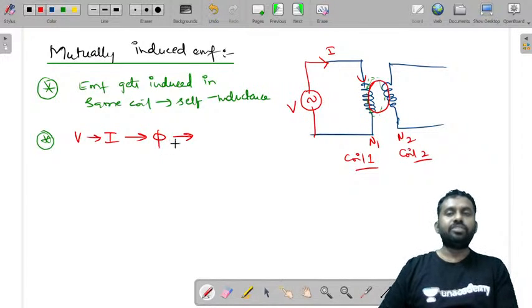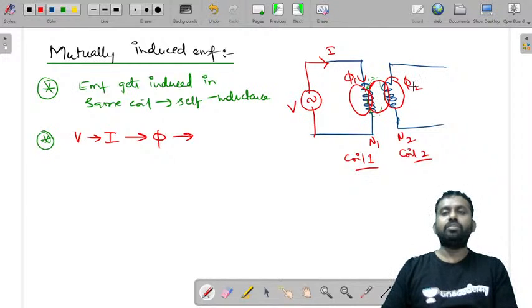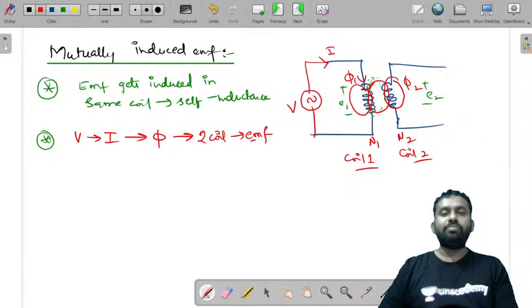The flux in this coil we call phi 1, and the flux set up in the other coil we call phi 2. So you have an induced EMF E1 here and induced EMF E2 here. Whenever the rate of change of flux links the second coil, an EMF is induced in the second coil.